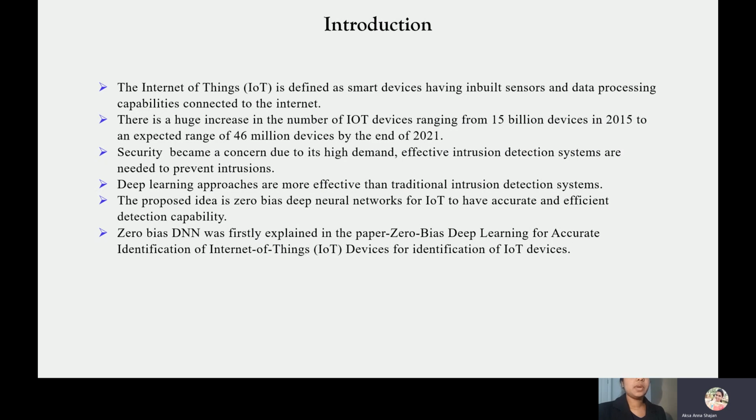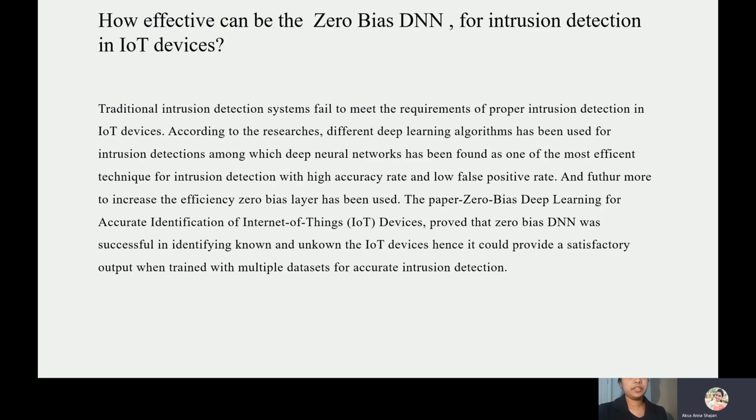Deep learning approaches are more efficient than traditional intrusion detection systems. The proposed idea is a zero bias deep neural network for IoT to have accurate and efficient detection capability. Zero bias DNN was first introduced in 2021 in the paper Zero Bias Deep Learning for Accurate Identification of IoT Devices. Here, it was used for identification of IoT devices. How effective can the zero bias DNN be for intrusion detection in IoT devices?